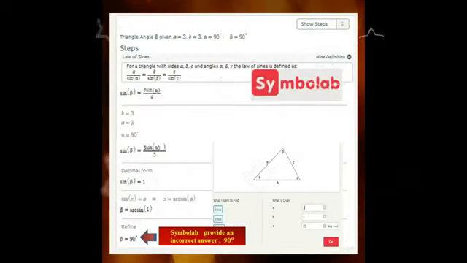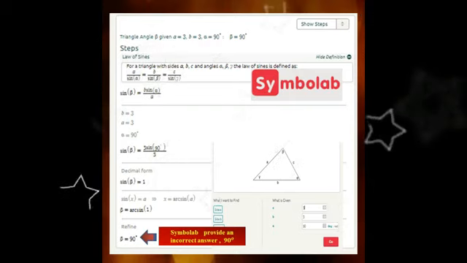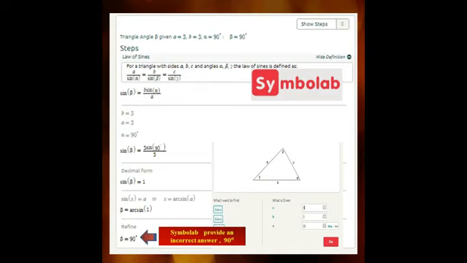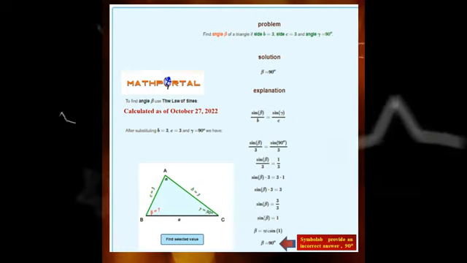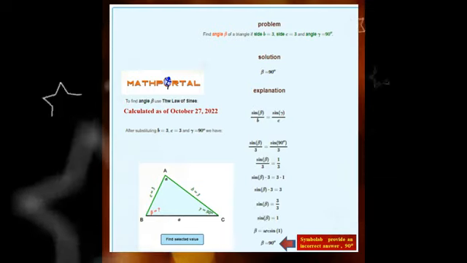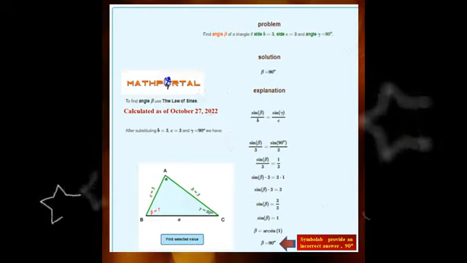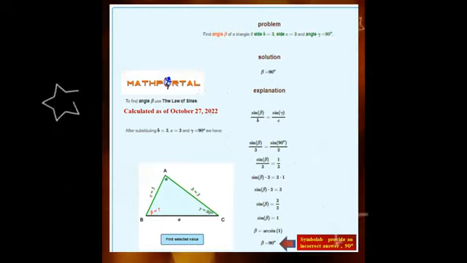As calculated on the 27th of October, 2022, Symbolab also provides a wrong answer. Symbolab also provides angle B is 90 degrees. As calculated on the 27th of October, 2022, Math Portal also provides a wrong answer. Math Portal also provides angle B is 90 degrees.